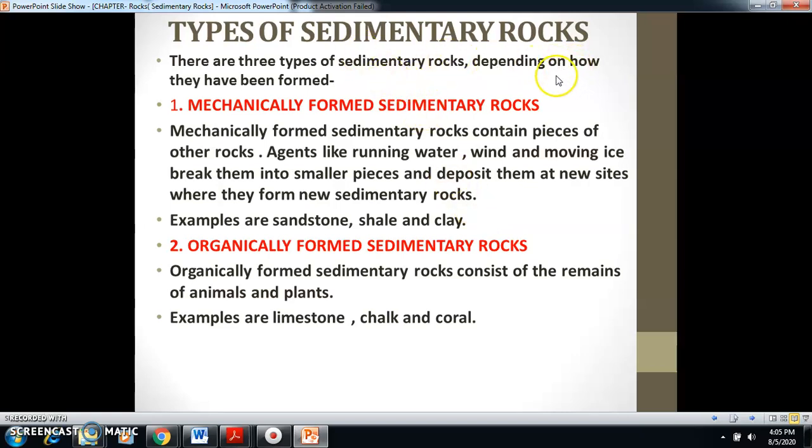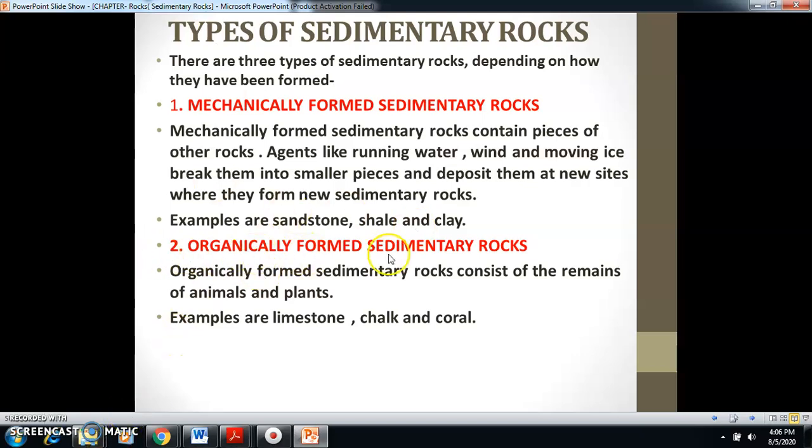There are three types of sedimentary rocks. First, mechanically formed sedimentary rock. The word mechanical means physical processes, meaning external agents like river, wind and glacier. These are responsible for breaking down the primary rock, igneous rock, into smaller pieces. These smaller pieces are carried down by a river and deposited in another area, which leads to the formation of new sedimentary rocks such as sandstone, shale and clay.